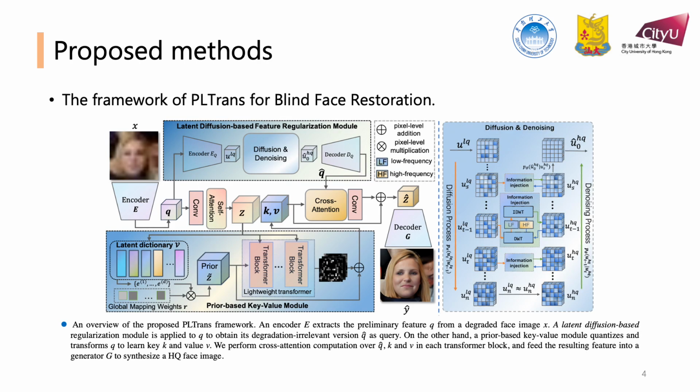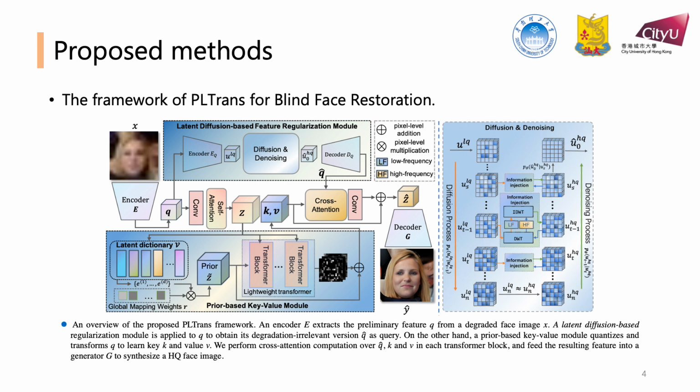This is the overall framework of our model. Below, I will briefly introduce the process of image restoration and each module in this framework. Given a degraded face image X, an encoder E extracts the preliminary feature Q from the degraded face image. A latent diffusion-based regularization module is applied to Q to obtain its degradation-aware feature Q hat as the query.